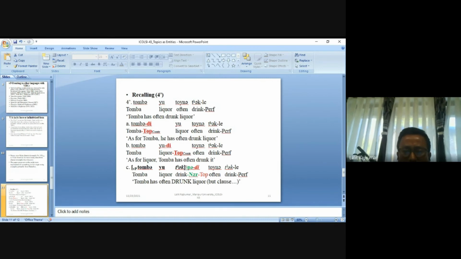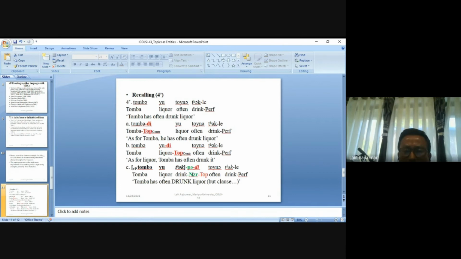So it must move so that it can get topicalization, which is topic structure, in the C level, right? So before moving on to the spec of topic position, it must move via the non-fin position. Otherwise, it will be ungrammatical.